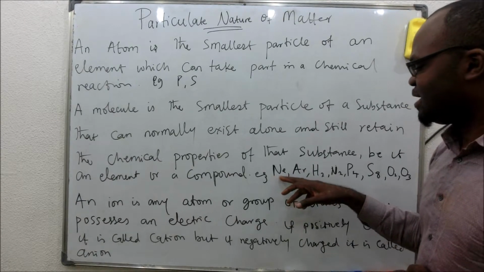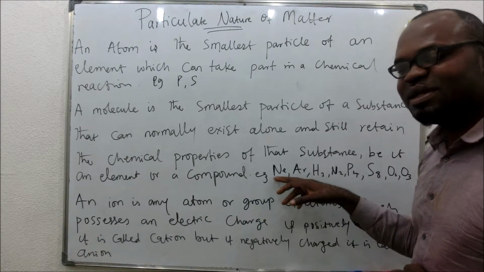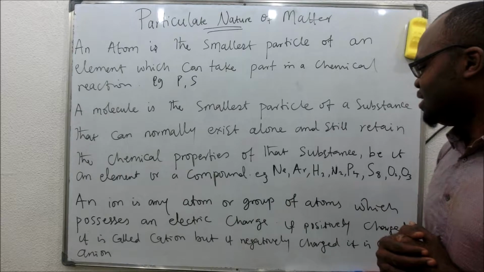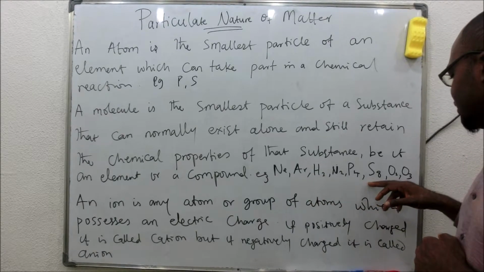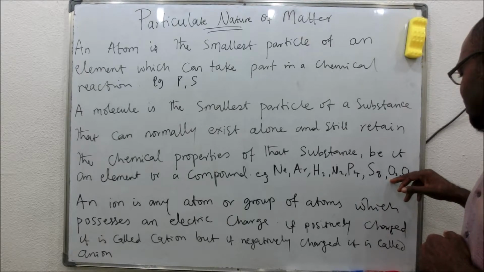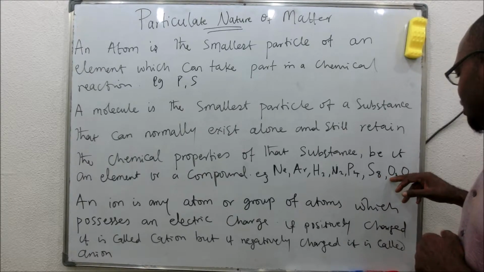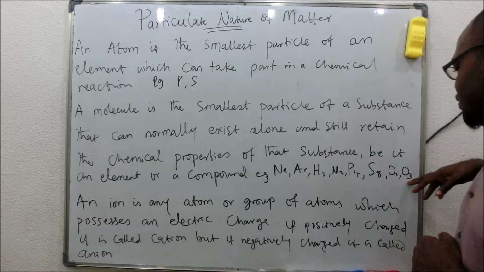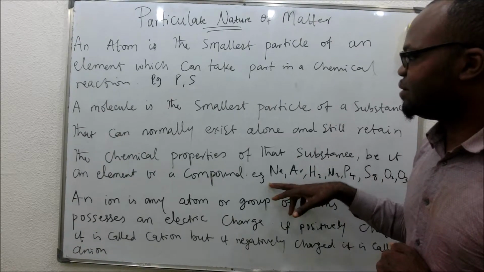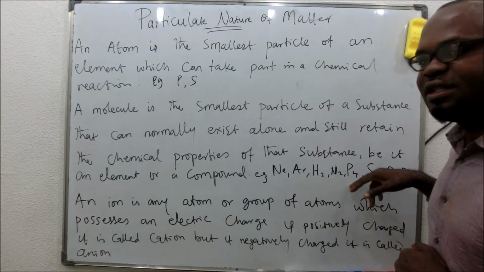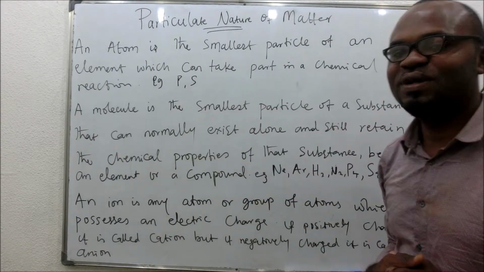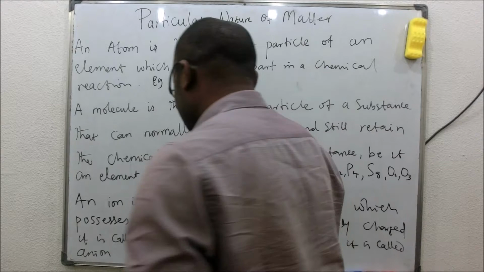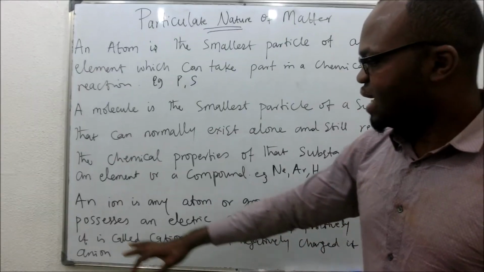An example is neon. Neon can stay alone with the atomicity of 1, just having 1 atom. Argon, hydrogen, nitrogen, phosphorus, sulfur, the sulfur molecule, oxygen molecule, and ozone molecule. So all these are molecules. They can have more than 1 atom, but the noble gas atoms just have only 1 atom. Very, very importantly. Now we look at ions.